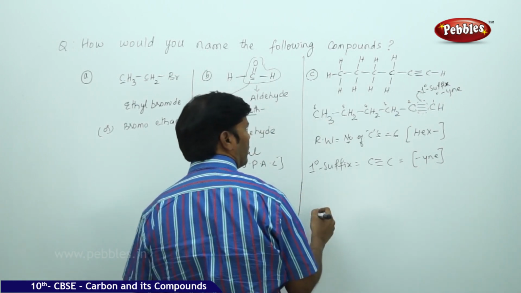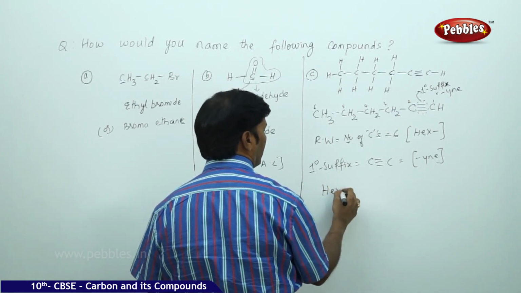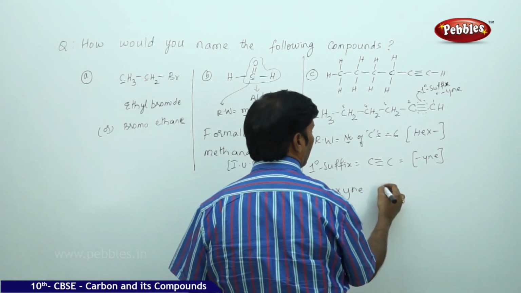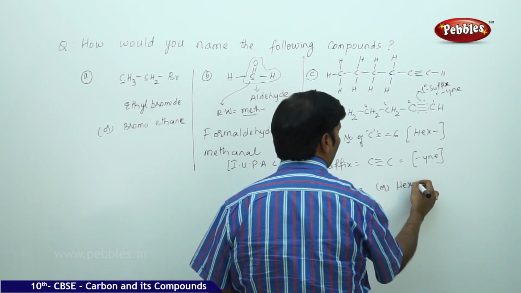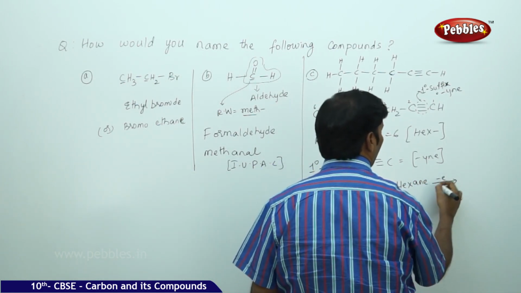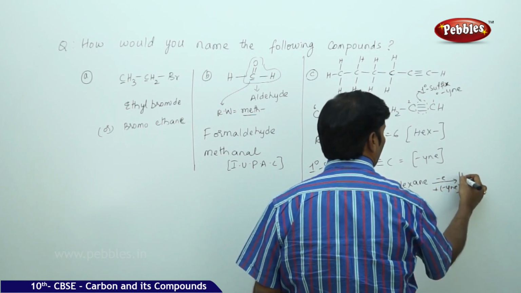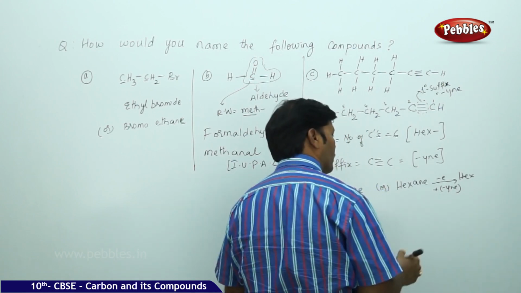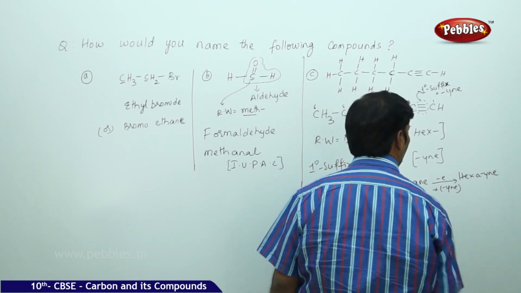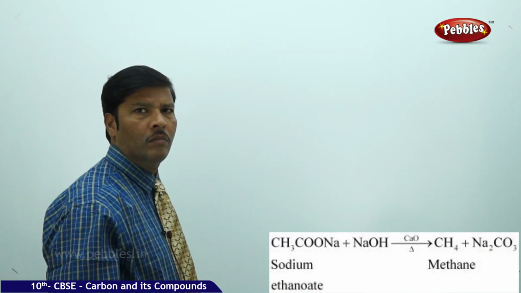Longest chain is 6, so you can take hexane, remove e and add yne, hexyne is the IUPAC name for this compound.